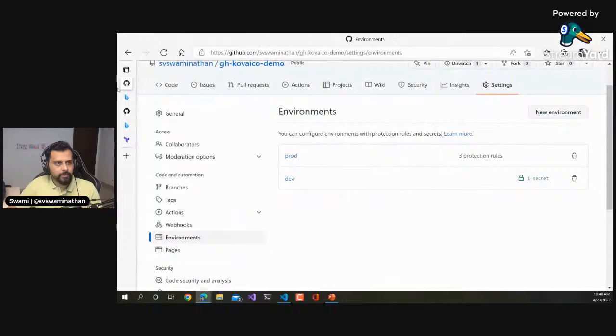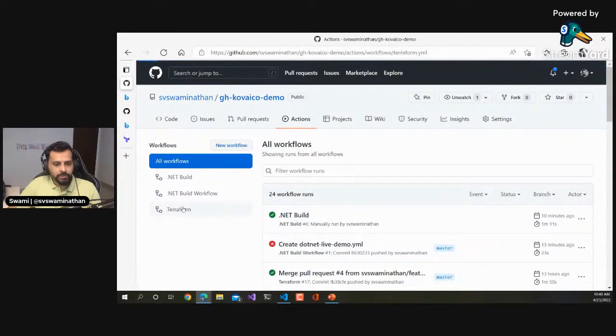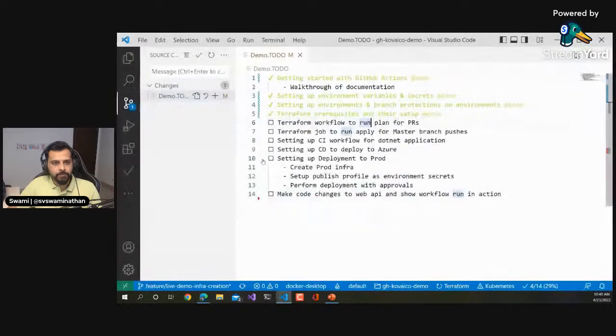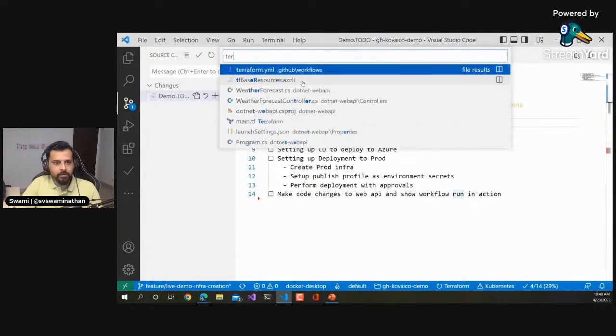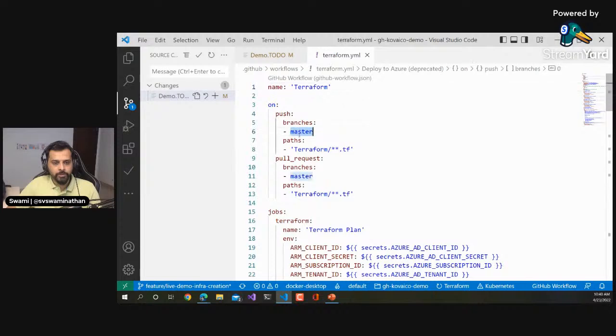Okay, let's go back to GitHub and check. So it says there is already a push that happened, right? So now if you go to the actions, nothing should have run. Yeah, because there are no Terraform workflows running, right? The reason being, in that Terraform workflow, what we have done is it says pushes on branches to master, right? That's why nothing has run.